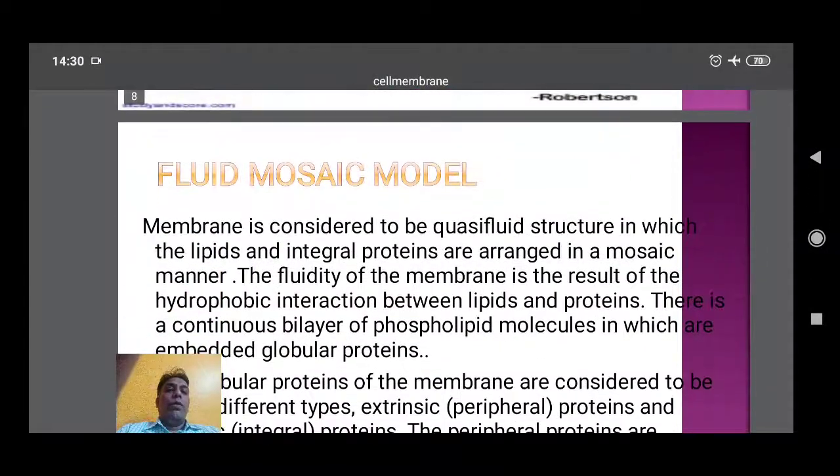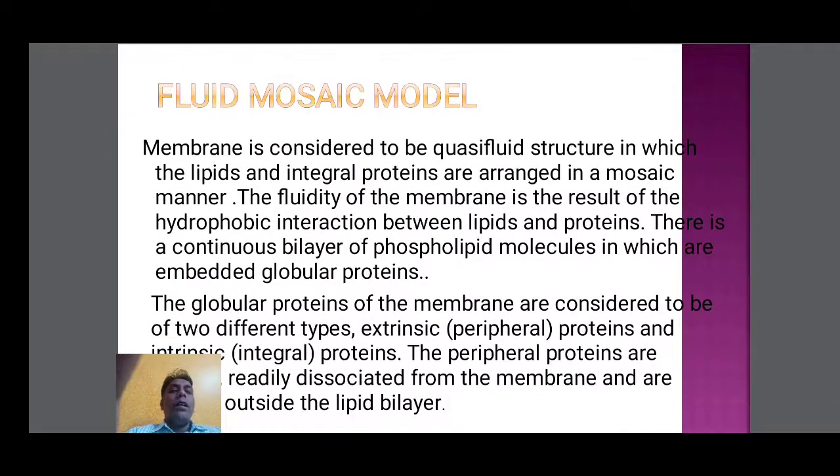The next model is the fluid mosaic model. The membrane is considered to be a quasi-fluid structure in which the lipids and integral proteins are arranged in a mosaic manner. The fluid mosaic model was proposed by Singer and Nicolson. According to this fluid mosaic model, a large lipid layer is there. It is a quasi-fluid structure. In this lipid quasi-fluid structure, integral proteins are arranged in a mosaic manner.